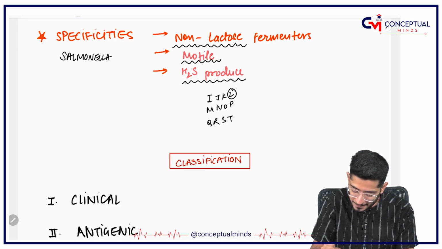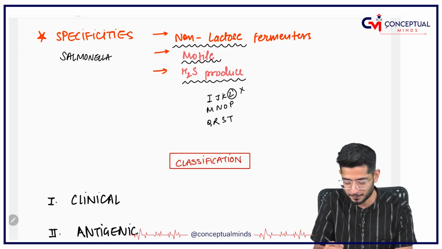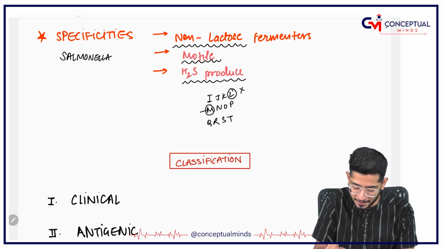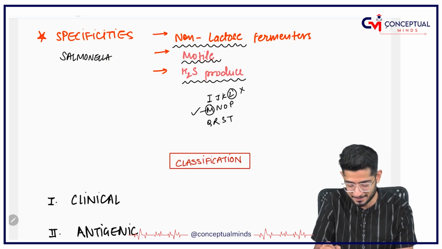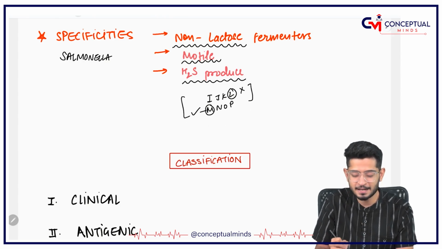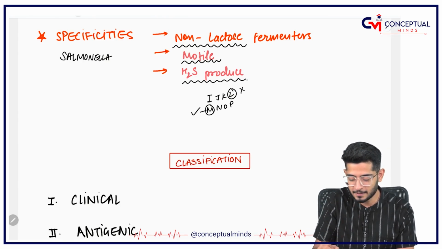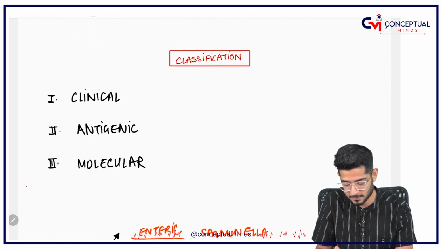L for lactose. No, it is not a lactose fermenter. M for motile. Yes, it is a motile organism. And S for sulfur. So leave everything, but please don't forget this L and M coming together. It is not a lactose fermenter, but it is motile and it is responsible for production of H2S.